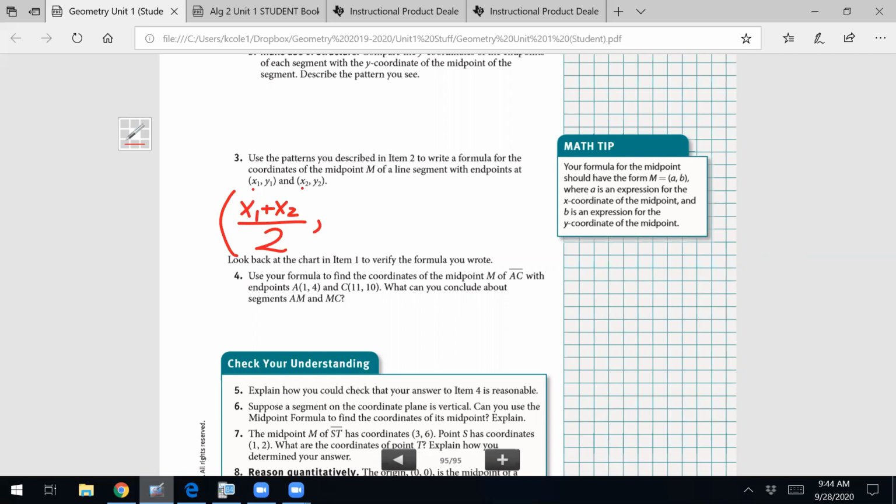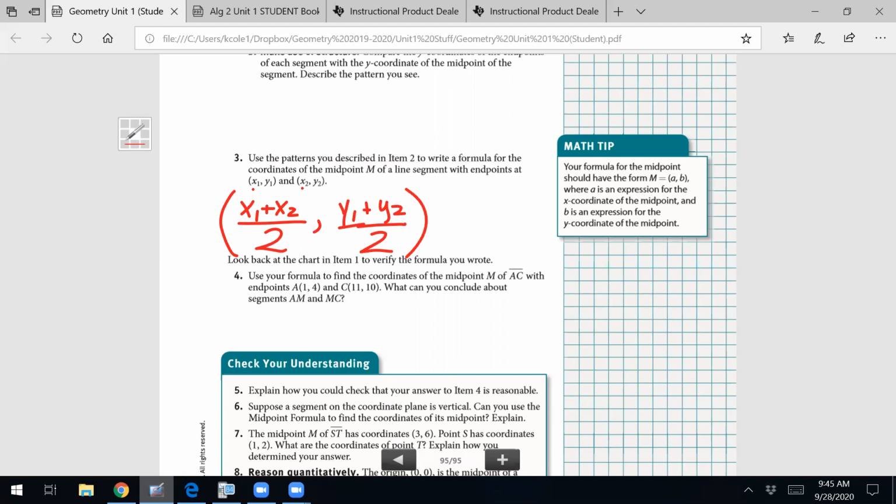Then put a big comma in the middle, because what we're looking for is a coordinate pair. So this is going to give us our x coordinate. How are we going to get the y coordinate? That's right. Does it really matter if you put y1 first or x, which one comes first? No, because addition is commutative. You can do it either way, so you're good to swap them around.